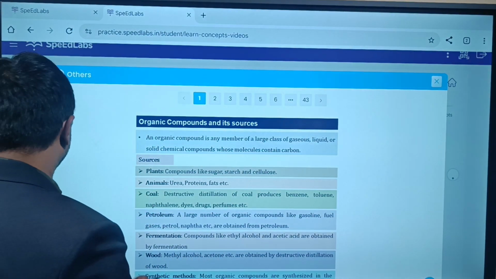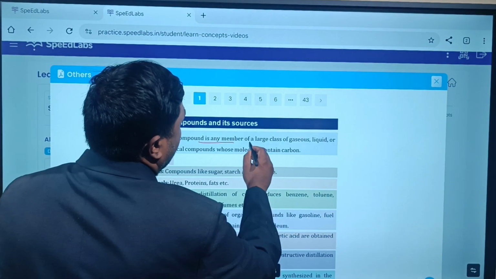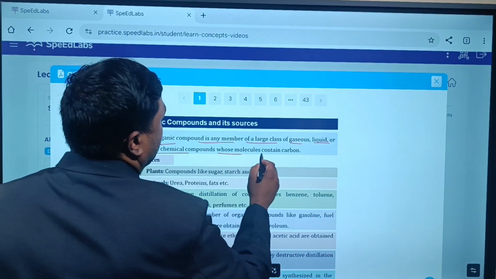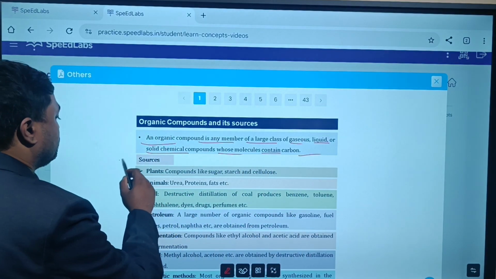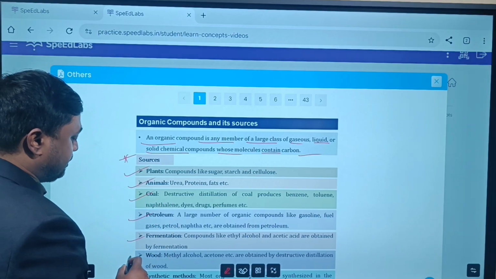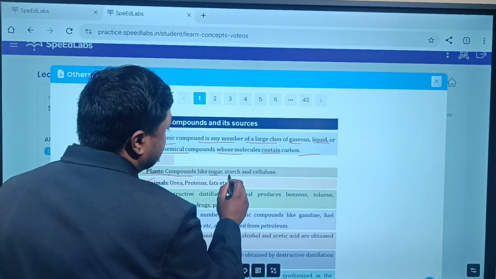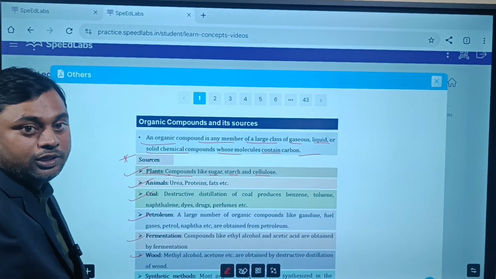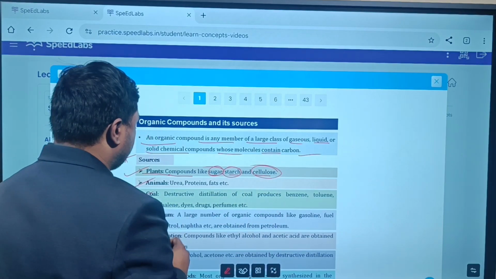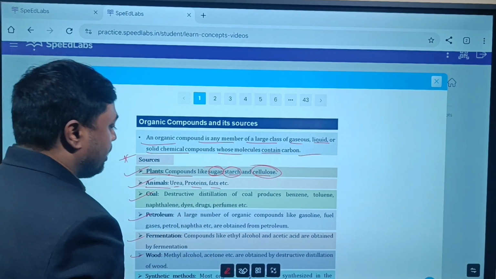So organic compounds and their sources, you can see here. An organic compound is any member of a large class of gaseous, liquid or solid chemical compounds whose molecules contain carbon. It has various sources like plants, animals, coal, petroleum, fermentation, wood. Plants give compounds like sugar, starch and cellulose. Yes or no? So sugar is an organic compound, starch same as cellulose. Animal sources give urea, proteins, fats. These are all organic compounds.